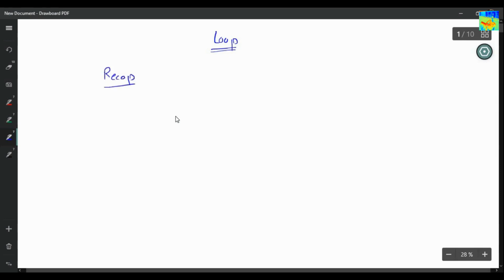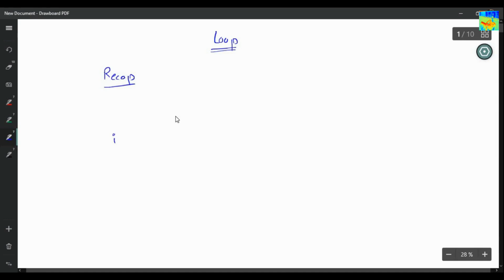Hey guys, what's up? So in this session, we will learn a new concept called loop. If you remember, we have done loop in flowchart and pseudocodes. This loop is exactly the same that we have done. So we are doing a quick recap of how a loop works.